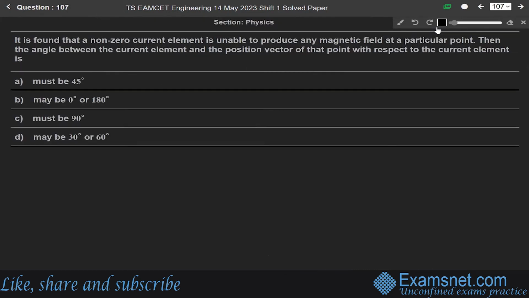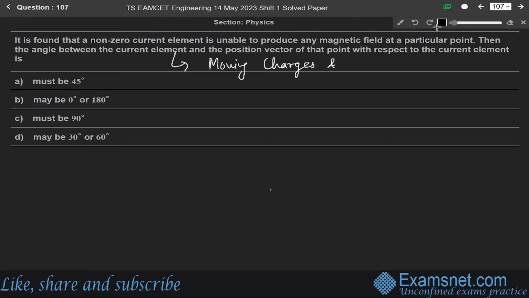Now next, question 107. It is found that a non-zero current element is unable to produce any magnetic field at a particular point. Then the angle between the current element and the position vector of that point with respect to the current element is? This question is from the chapter Moving Charges and Magnetism.